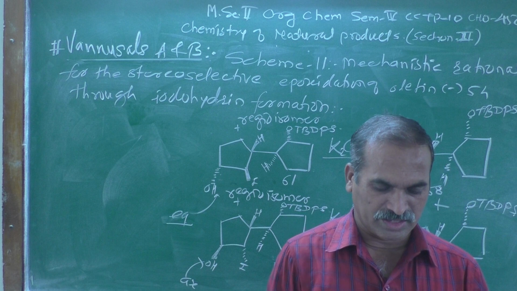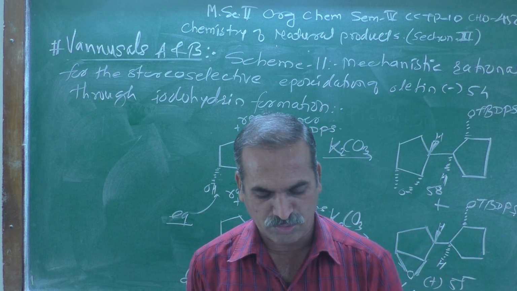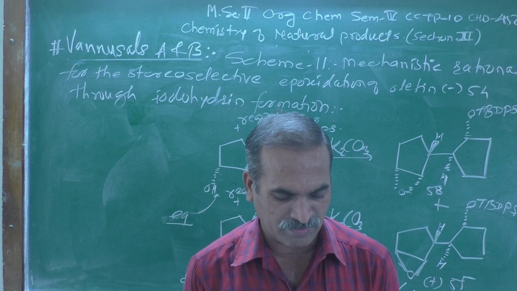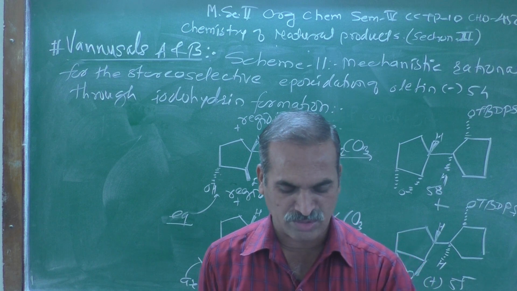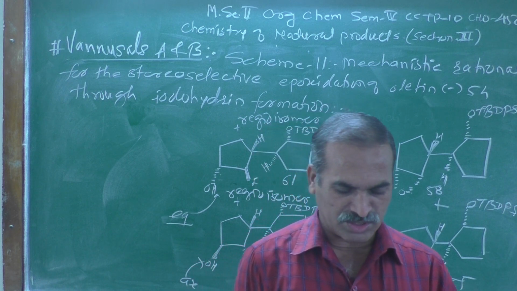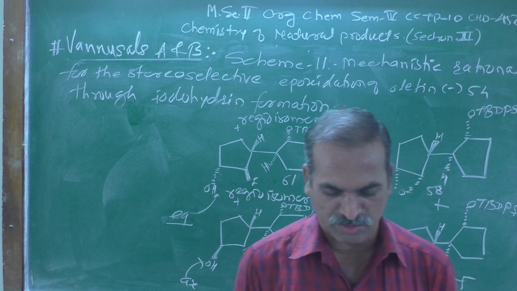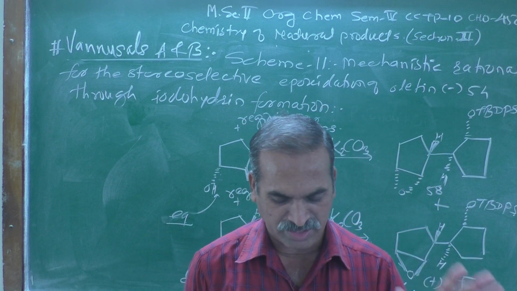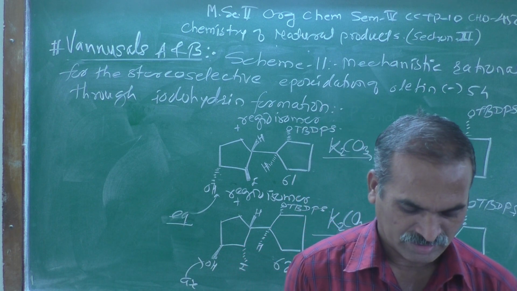Subsequent treatment of the generated iodohydrin led to epoxides plus 55 and 58 in approximately 9:1 diastereoselectivity, with the beta epoxide plus 55 predominating as shown in scheme 11.